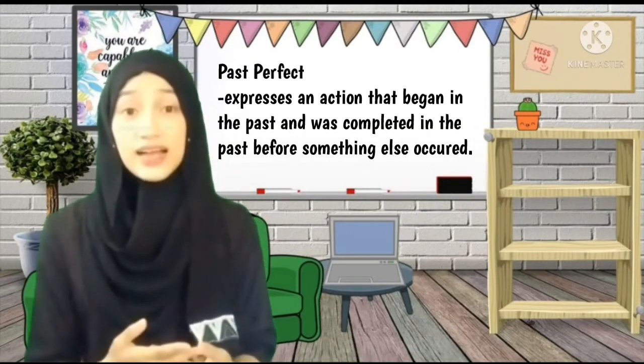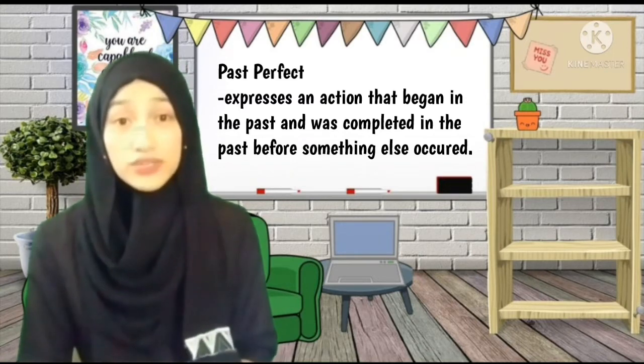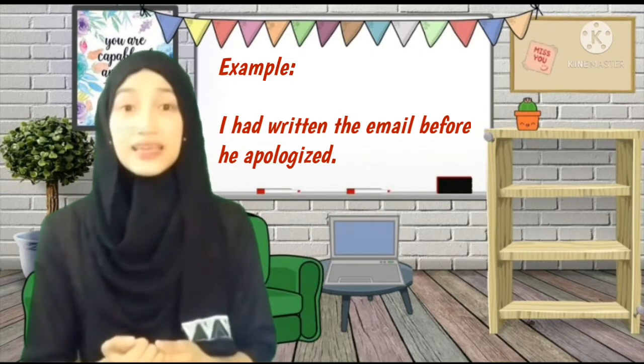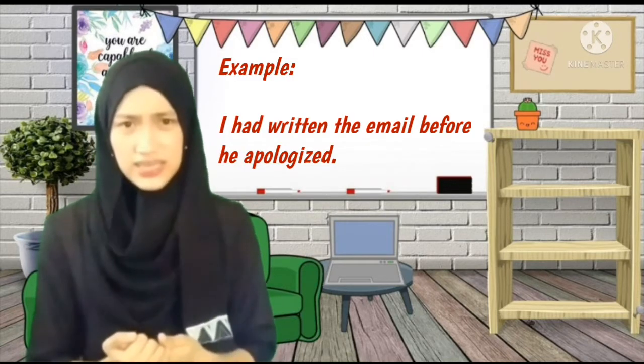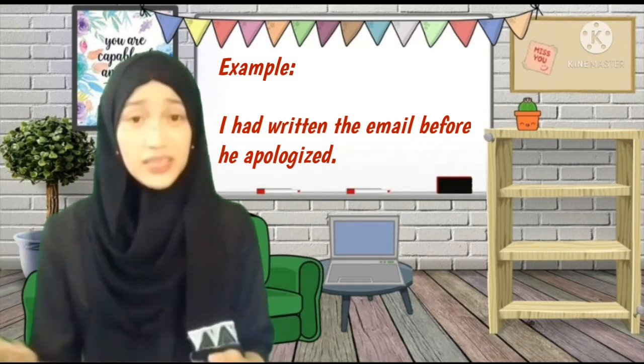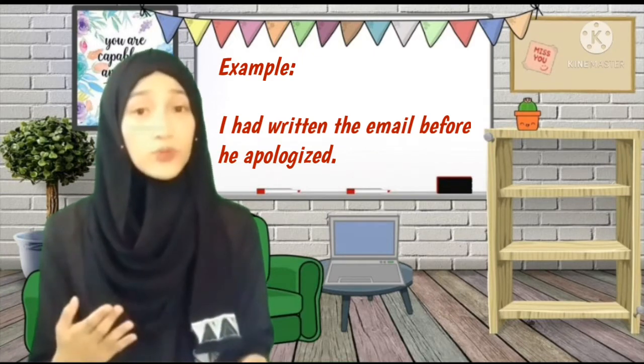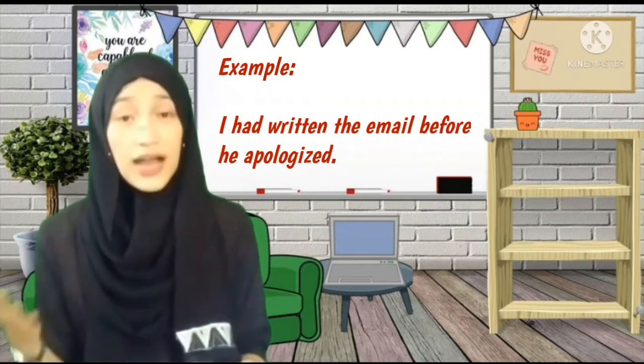Next is past perfect. It expresses an action that began in the past and was completed in the past before something else occurred. For example, I had written the email before he apologized. The action that occurred in the past is writing an email, then the action that followed is apologizing. From this example, we can see that there was an action that happened before something else in the past.